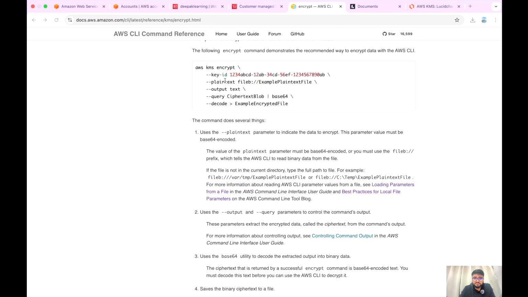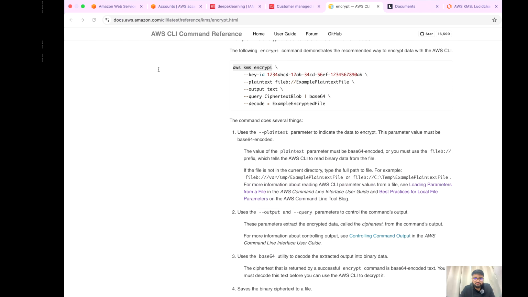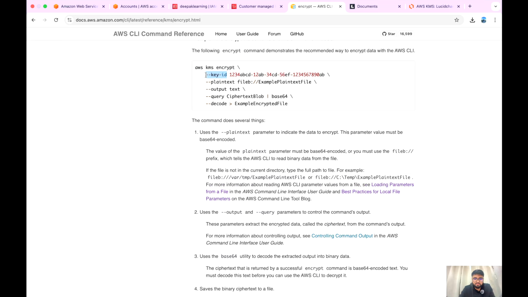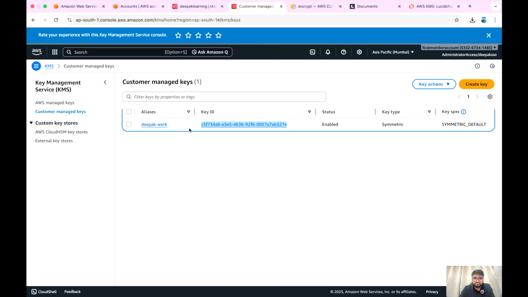Now if you go with this one again, let's do this: encrypt, key ID. We can copy the key ID from here.